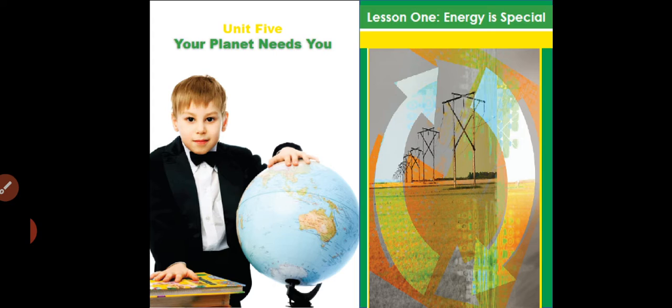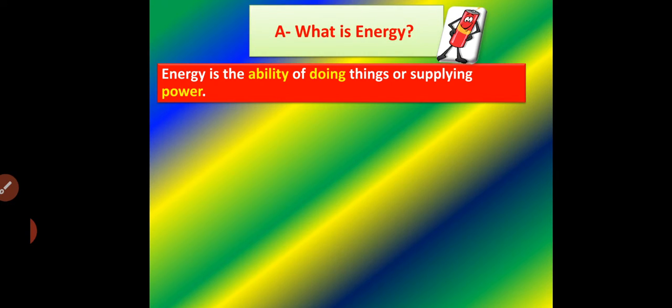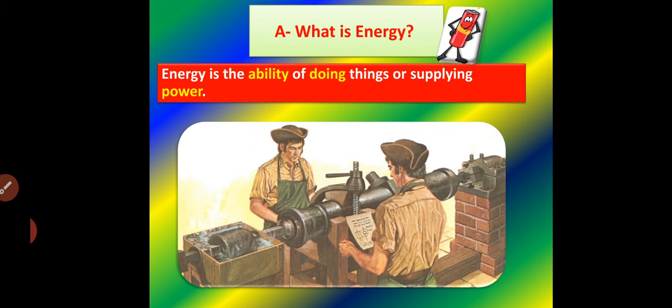Today, we will start with chapter number 5, the first lesson. The title of the lesson is Energy is Special. Let's start the lesson. We will talk about energy. What is the meaning of energy? Energy is the ability of doing things or supplying power. Again, it is the ability of doing things or supplying power.